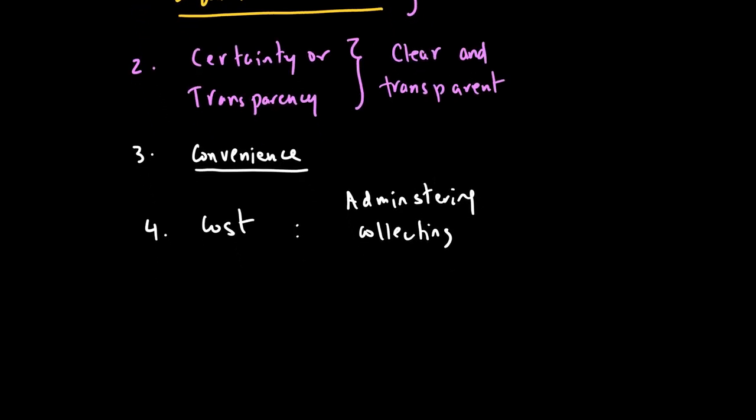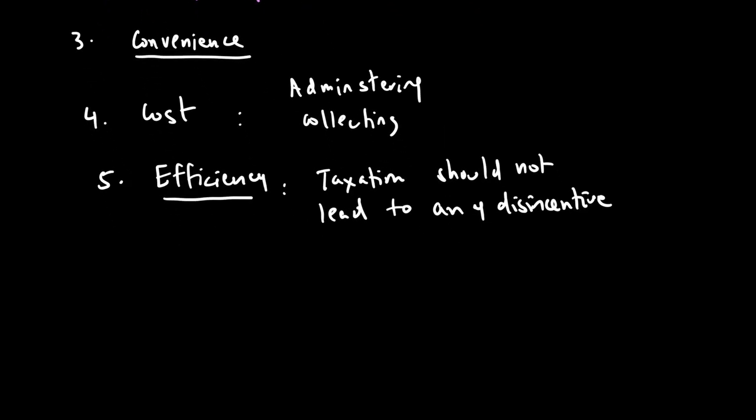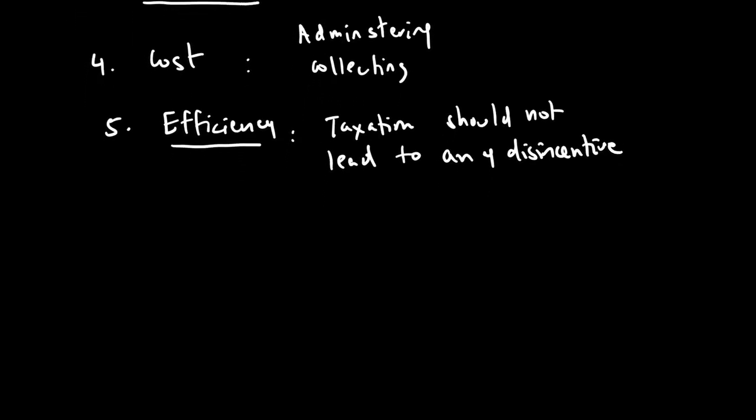The last one when we talk about canons of taxation has to do with efficiency. Efficiency is simply the idea that taxation should not lead to any disincentives. We've been talking about how taxation can result in a disincentive effect, because if the tax is too high, I may decide not to work, and that's why we need to make sure that it should not be so high or so progressive that it ends up causing people to not work.